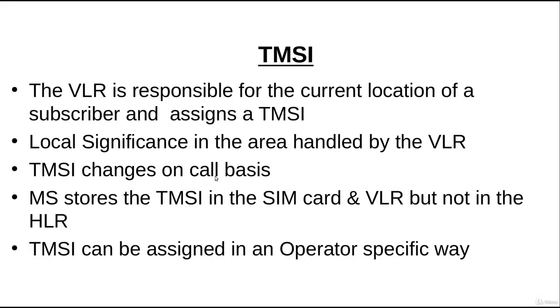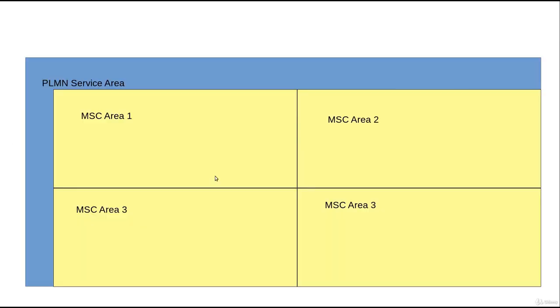Now we come to the identifier of TMSI, or temporary mobile subscriber identity. The serving area of a mobile operator is basically divided into different MSC areas, and in each MSC area you have a VLR which is associated with the MSC. Each MSC has its own VLR, and the VLR is responsible for storing the temporary data of a mobile.